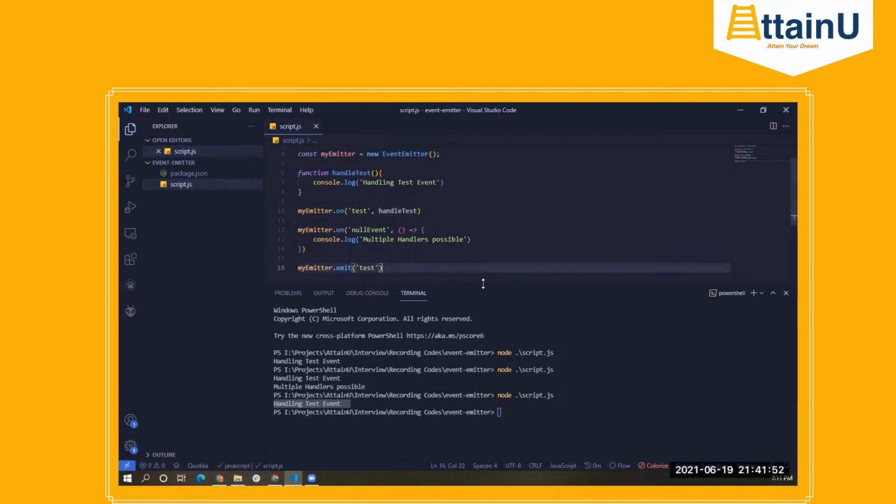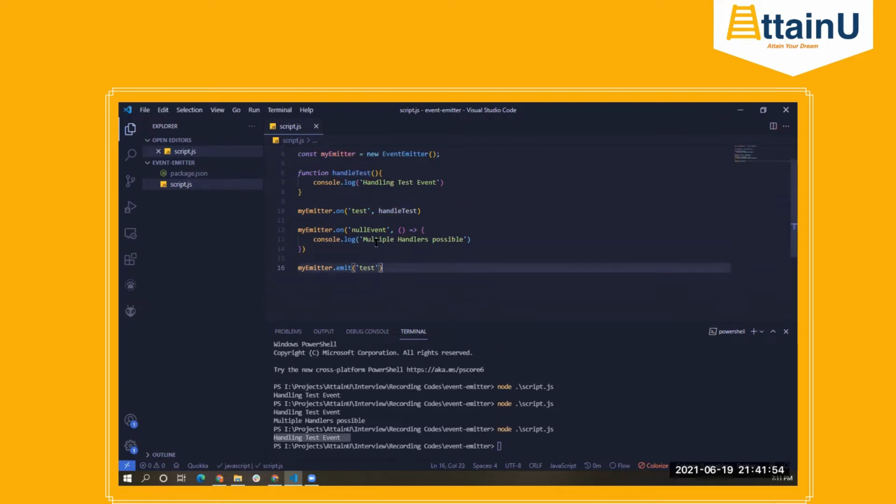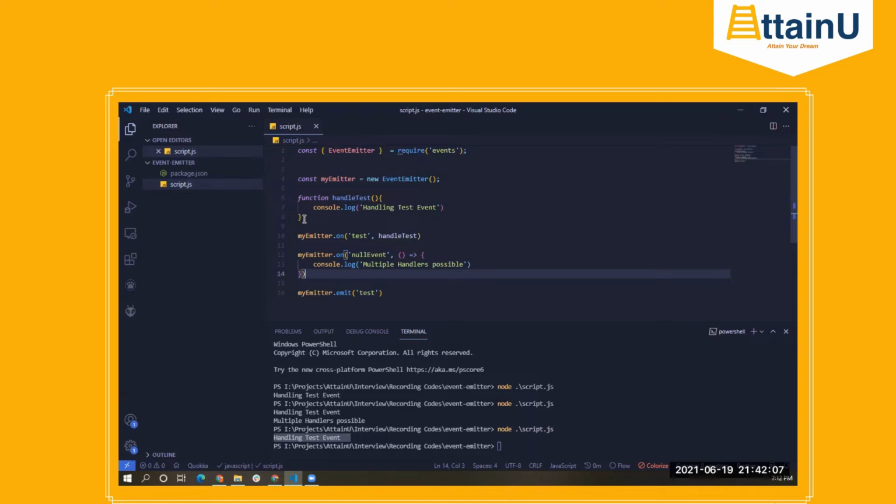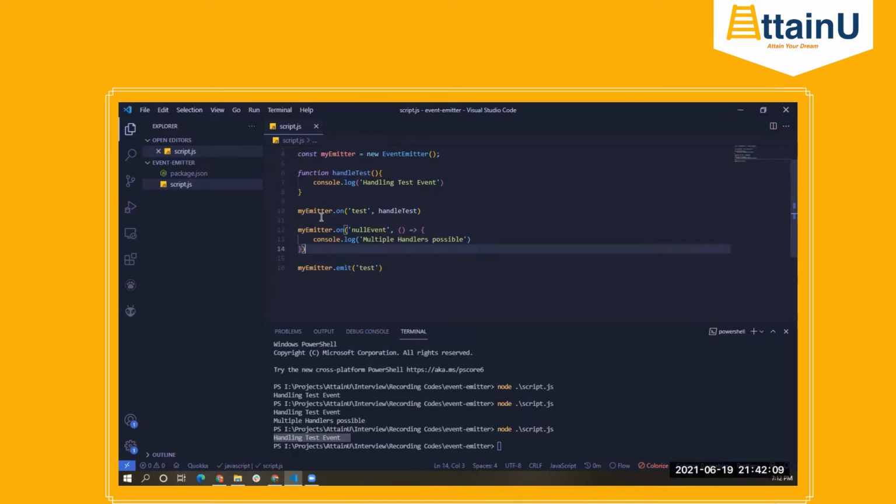So this is what a basic event emitter allows you to do, right? Now this is a very basic example, of course. But there are many different approaches or applications for this particular class. Okay, we'll be seeing that as an example in a little while.